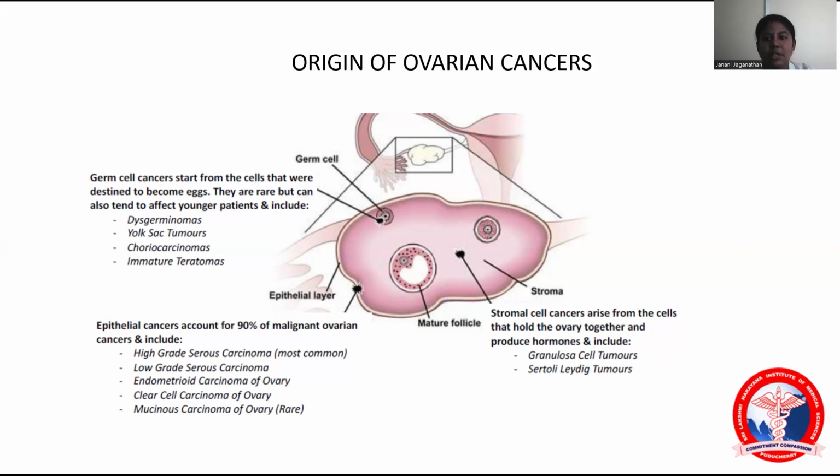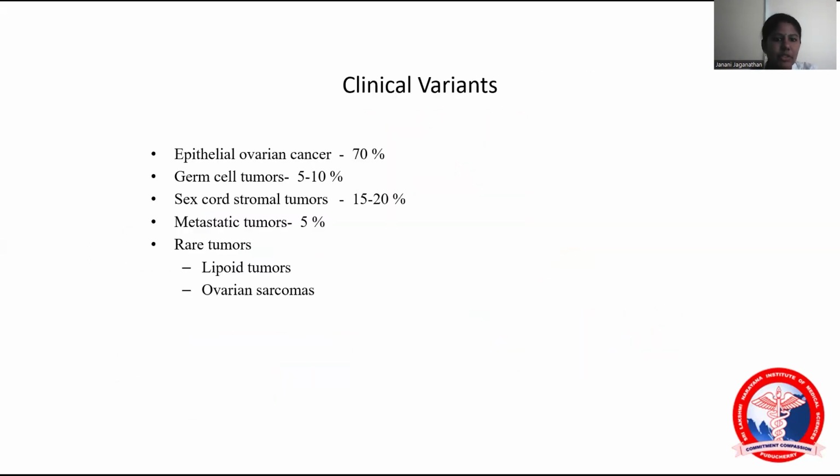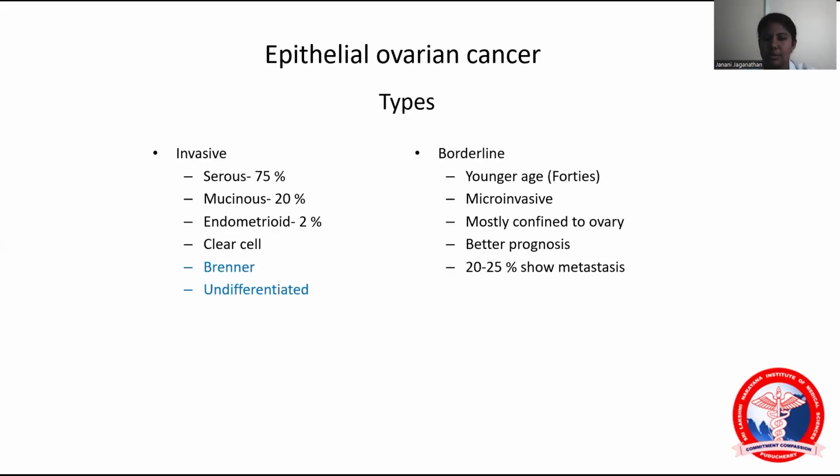So epithelial cell tumors are the most common and occur in the older age group. These are the carcinomas diagnosed at a later stage. The clinical variants are epithelial ovarian carcinoma, which constitutes about 70% of ovarian carcinoma, sex cord stromal tumors, and germ cell tumors, which occur in the younger age group, and metastatic tumors like Krukenberg's tumor. Rarer tumors like lipoid tumors and ovarian sarcomas are also present.